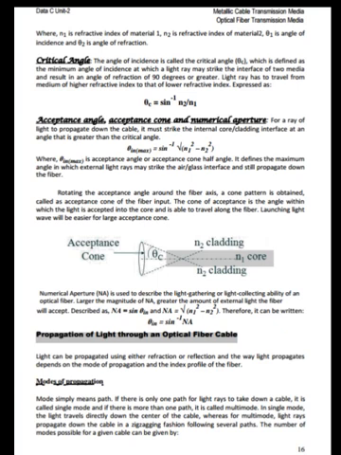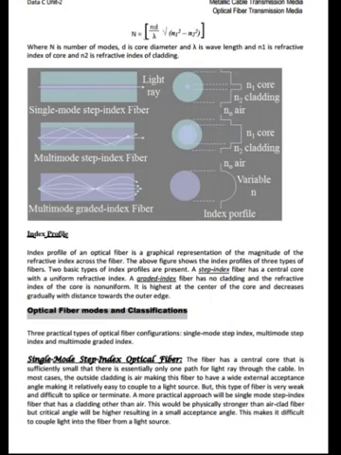The number of modes possible for a given cable can be given by the following equation, where n is the number of modes, d is the core diameter, lambda is the wavelength, n1 is the refractive index of the core, and n2 is the refractive index of the cladding. See the figure here.